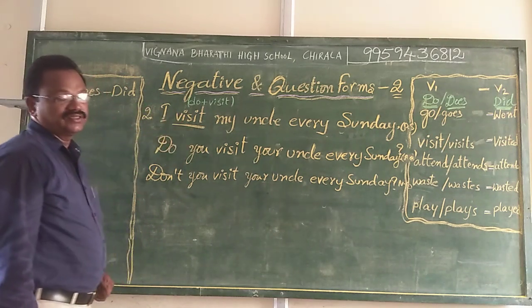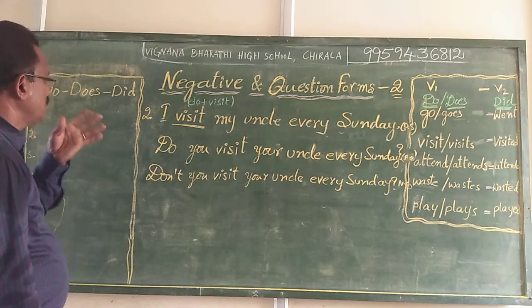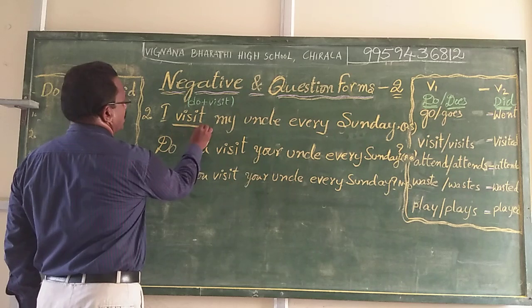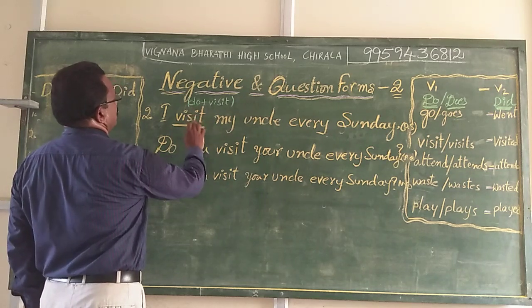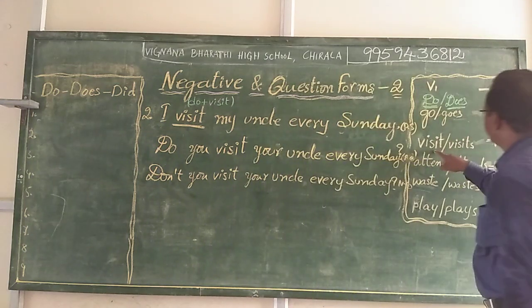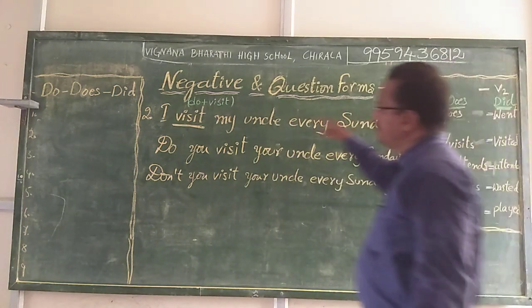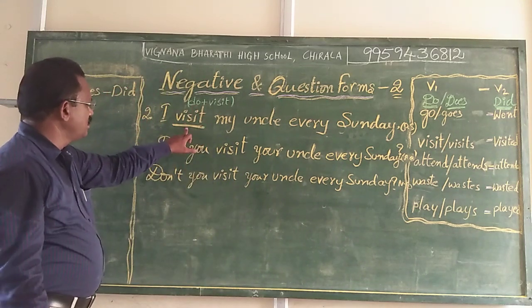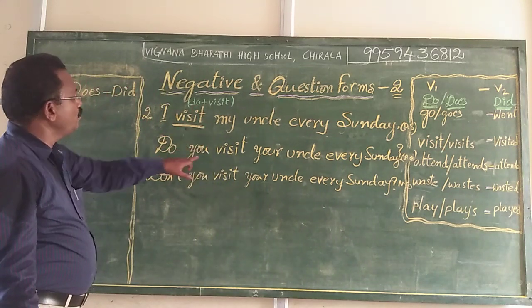Simply, the first thing we do here is identify the status of the verb visit. So it comes under do form here. Visit, do implied. Here we split it into do plus visit, that is do you visit.